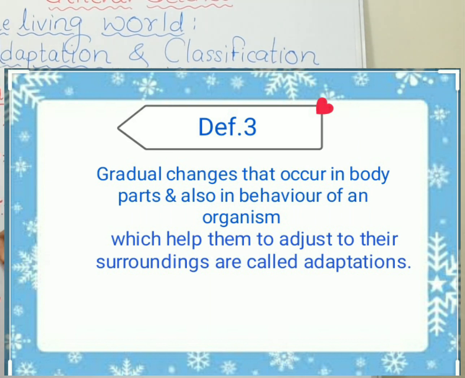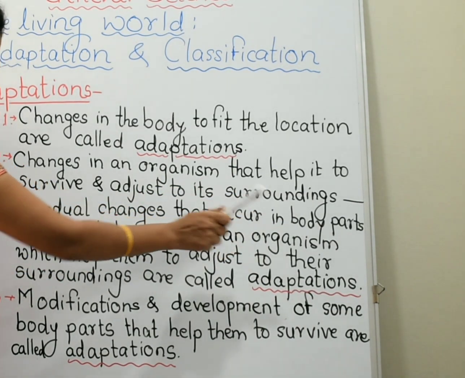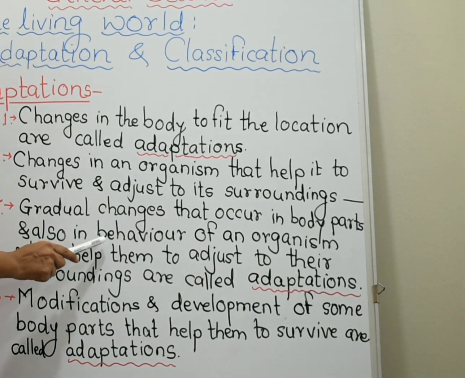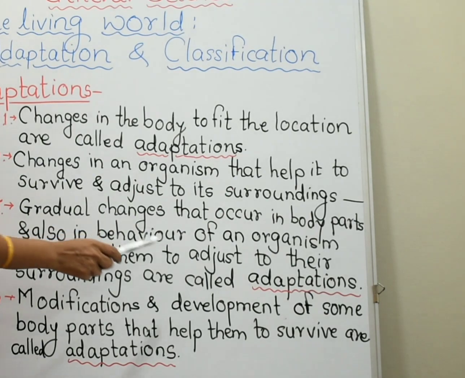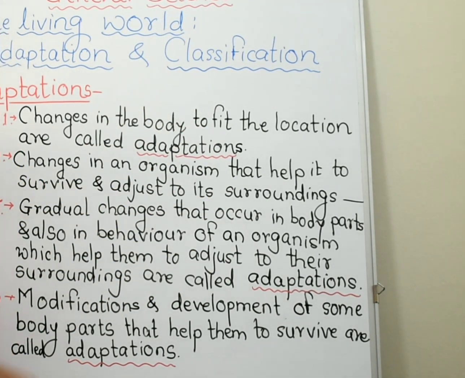They do not happen at once. Drastic changes are not there. There are gradual changes. That's why these gradual changes that occur in the body parts and also in the behavior of an organism which help them to adjust to their surroundings are called adaptations.